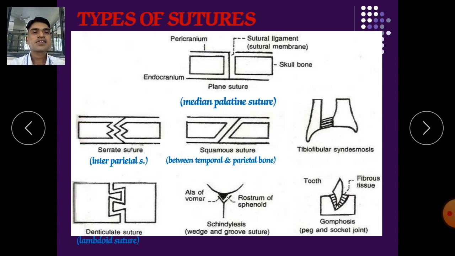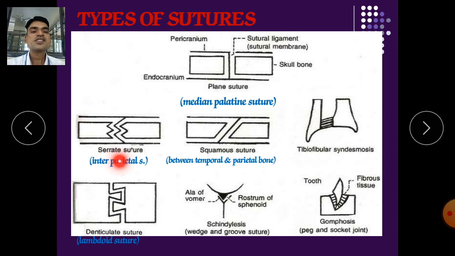Now there are various types of sutures that I will discuss with you. First is the plain suture. These are plain plates holding together. This is the pericranium and this is the endocranium. This is the sutural ligament, which provides the connective link between both the bones. This is the skull bone. In this fashion they are connecting.